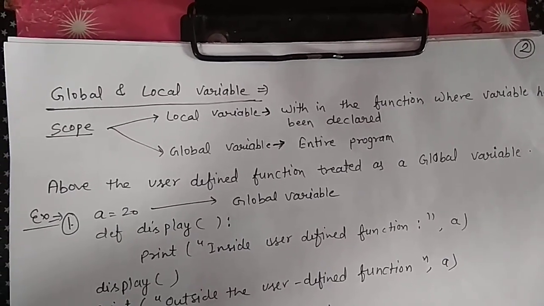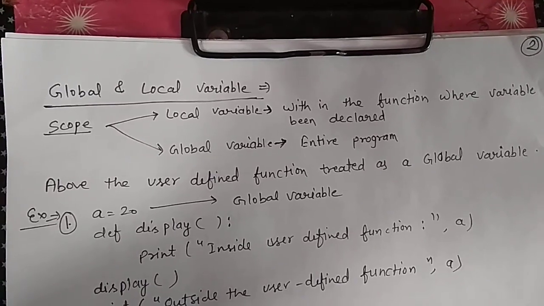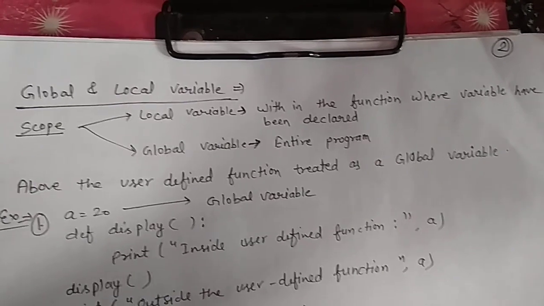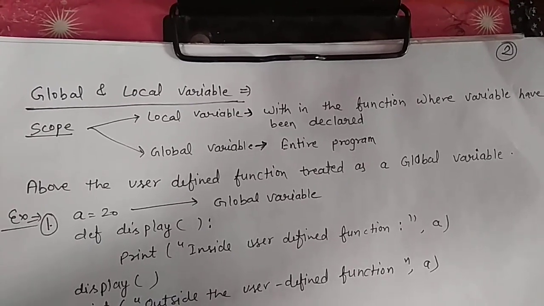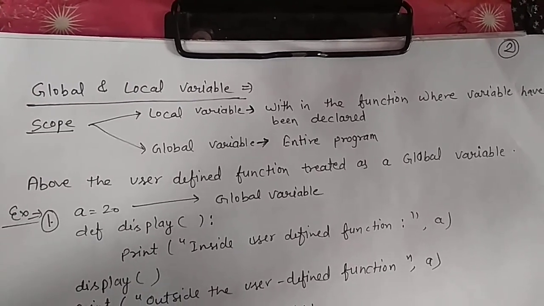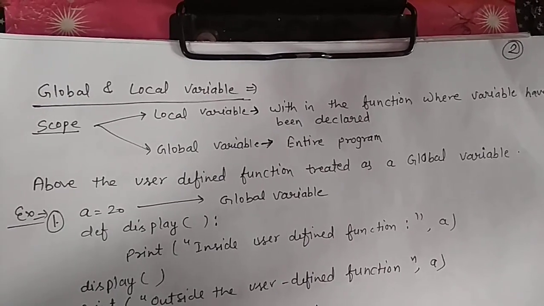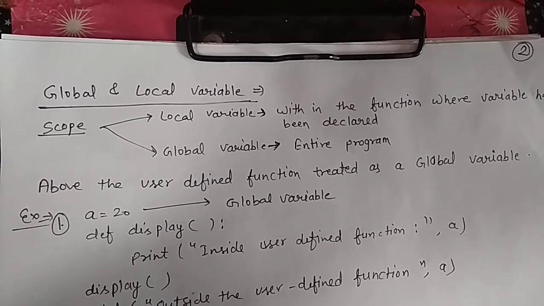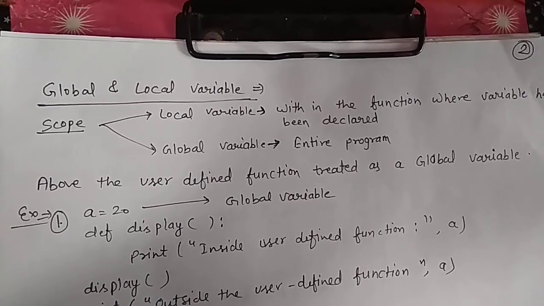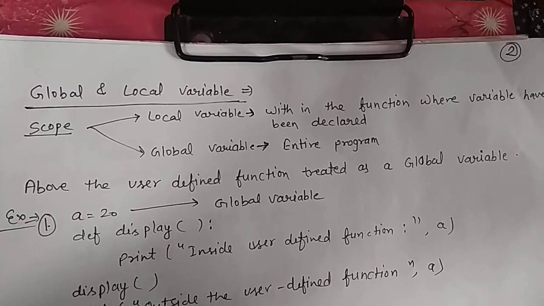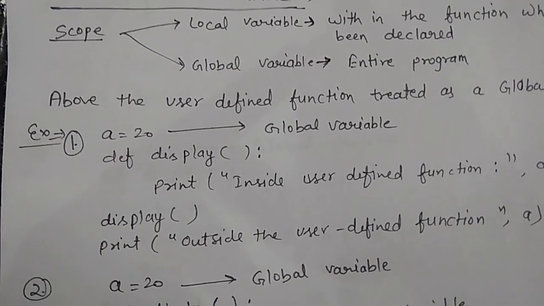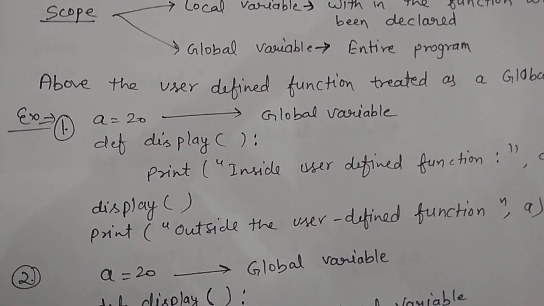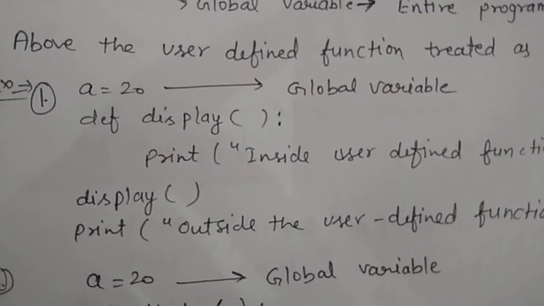Now the types of variables: the first one is global and the second one is local variable. The difference between global and local is by scope. A local variable is used within the function where the variable has been declared. A global variable is used throughout the program. And we can say a variable above the user defined function is treated as a global variable. Now we understand by using an example.